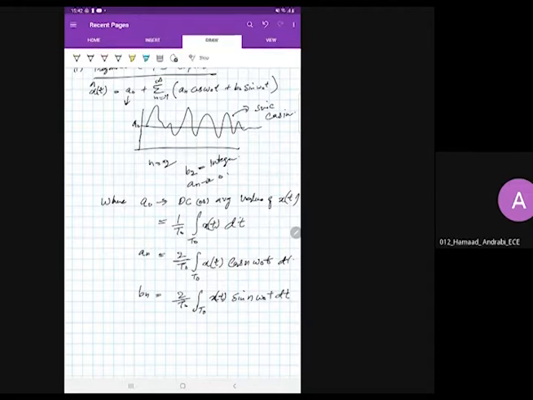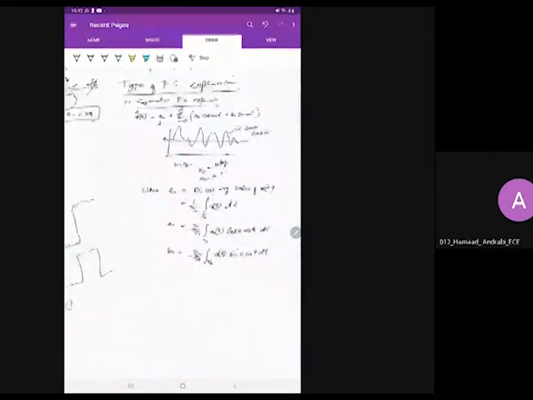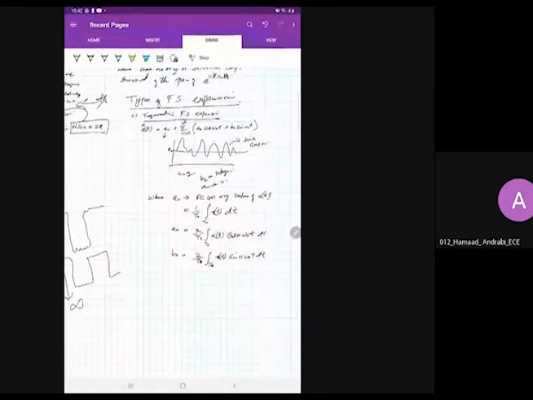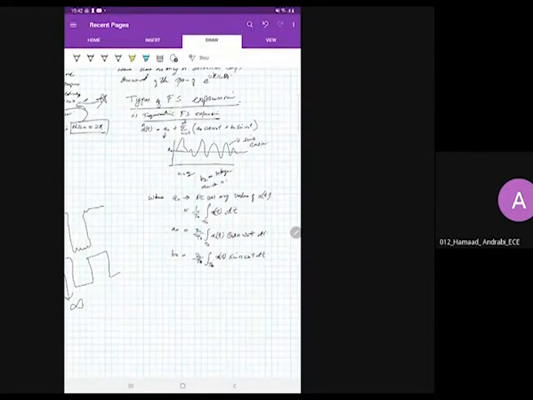Omega naught is the fundamental frequency of the signal, x of t is the signal, and T naught is the fundamental period. So this one we will not discuss much right now.